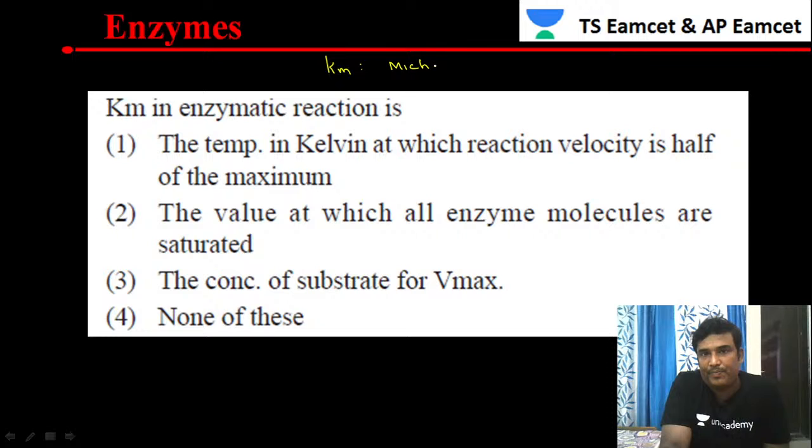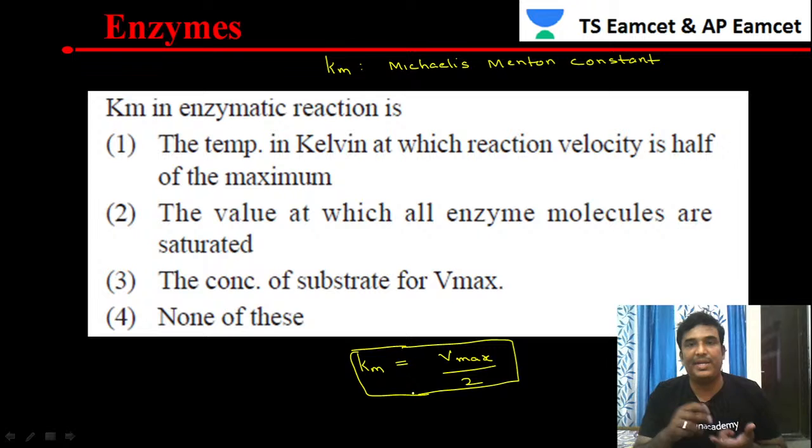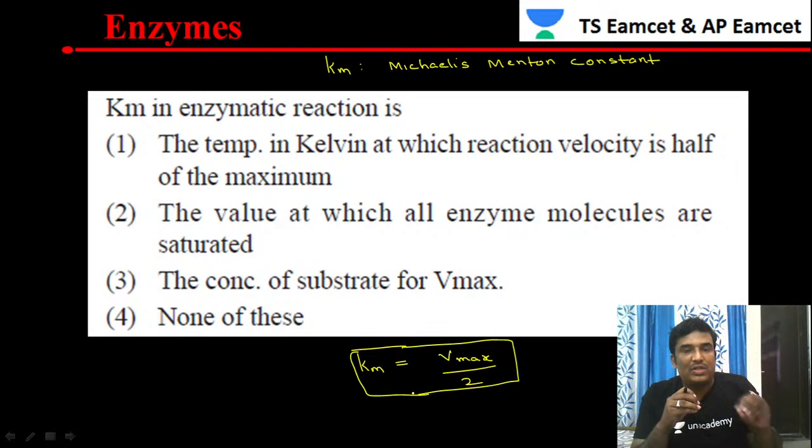Km is the Michaelis-Menten constant. Km is defined as half the maximum velocity, Vmax by 2. So Km is half the maximum velocity. Km indicates the Michaelis-Menten constant. So what does this Km measure?